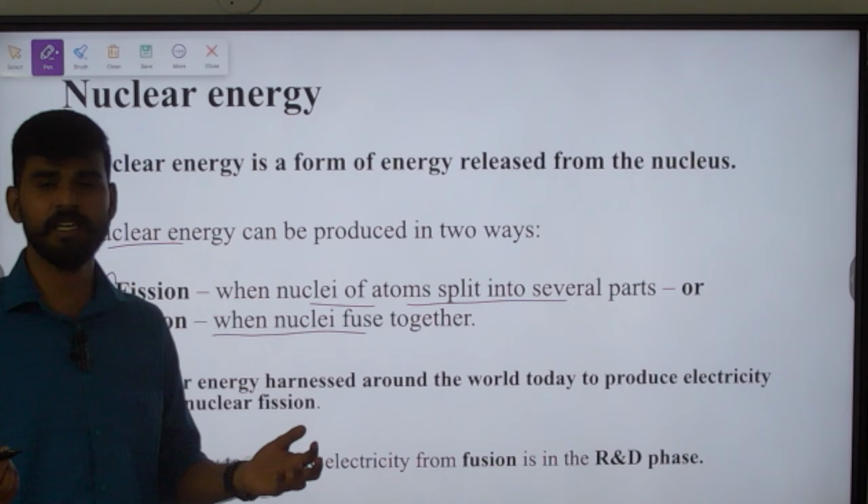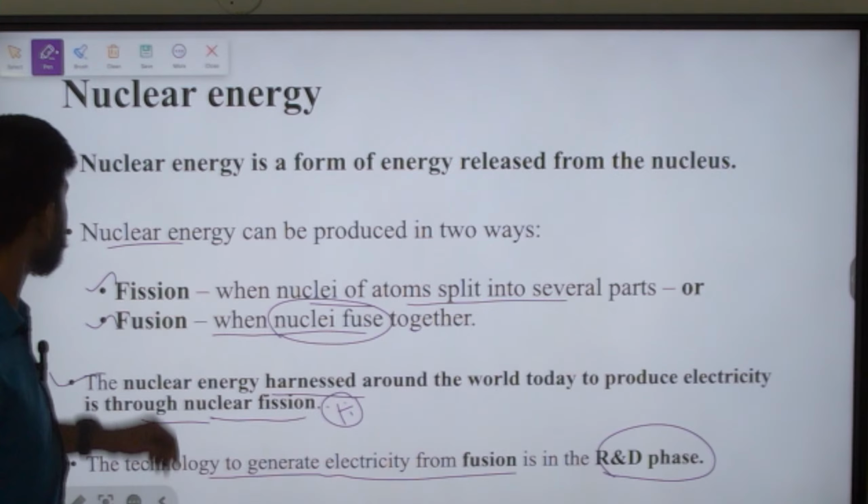Okay, next is the nuclear energy harnessed around the world today to produce electricity is through nuclear fission. This is a very important point. At present we are not employing nuclear fusion reaction for production of electricity, but we are using nuclear fission reaction. The technology to generate electricity from fusion reaction is still in R&D phase, and we are yet to exploit it.